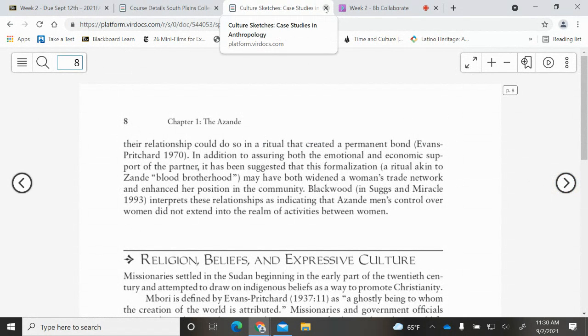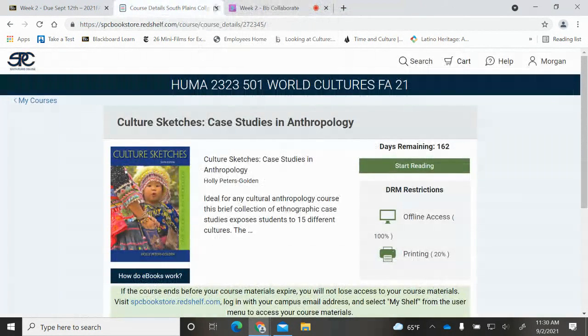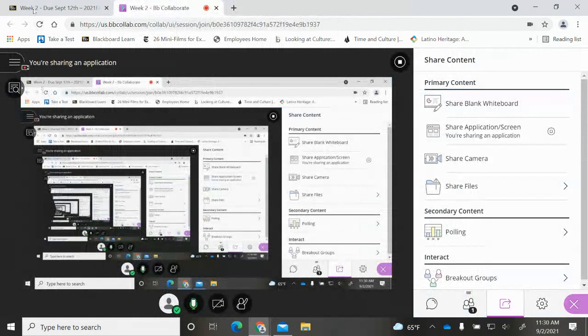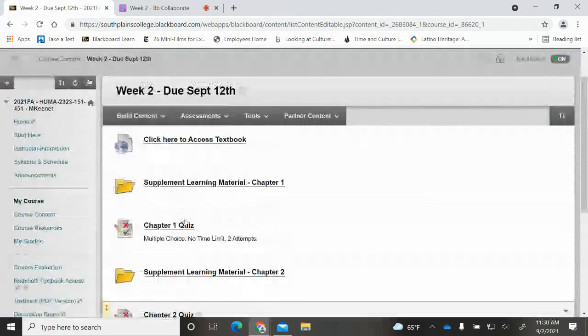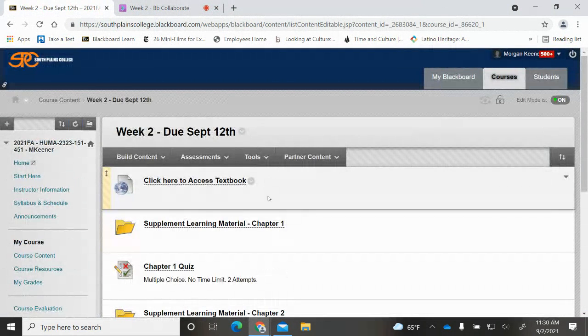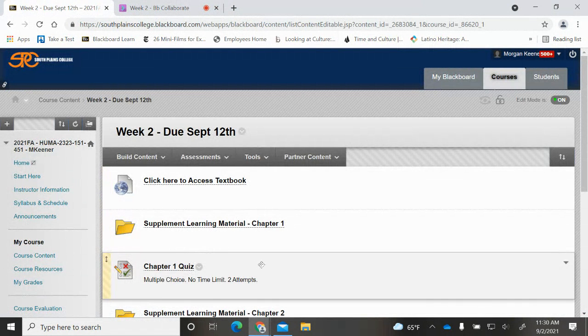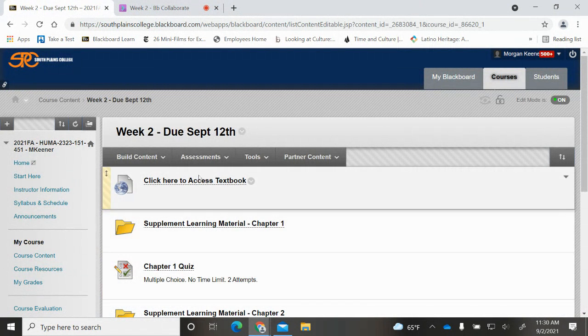I do want to encourage you to make sure that you are using your textbook for this course. Your chapter quizzes for chapters 1 and 2, as well as the rest of the chapters, have questions taken directly out of your textbook. If you're not accessing your textbook week to week, you are not going to do well on your chapter quizzes.